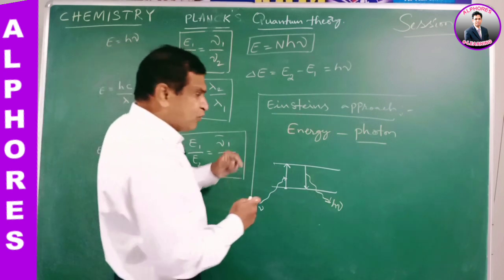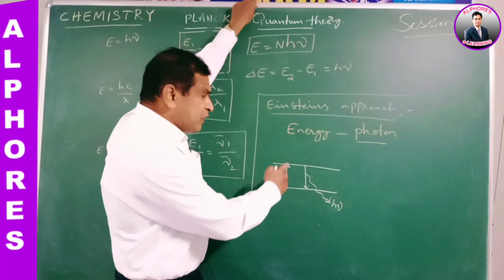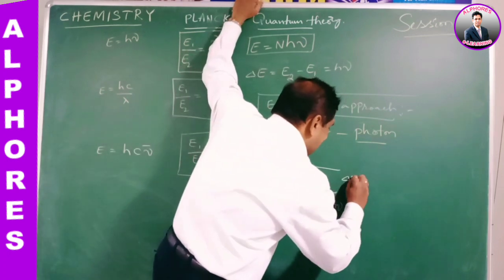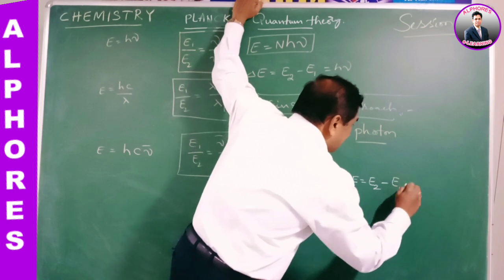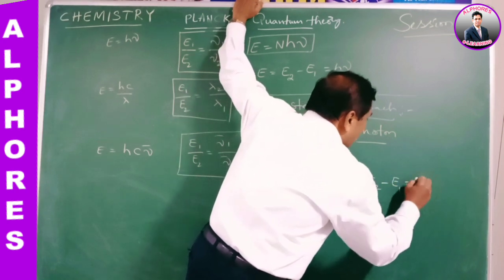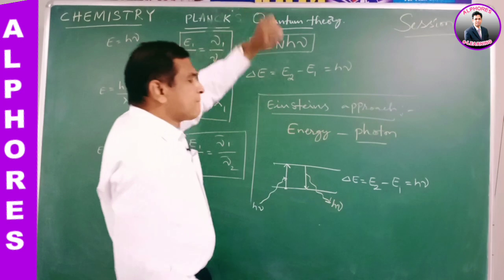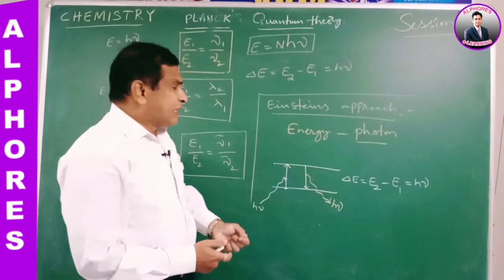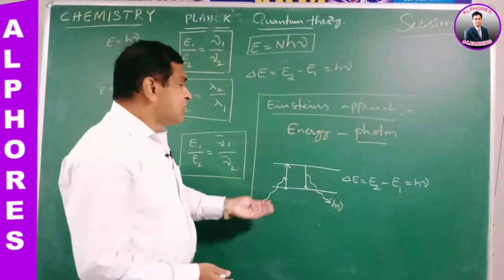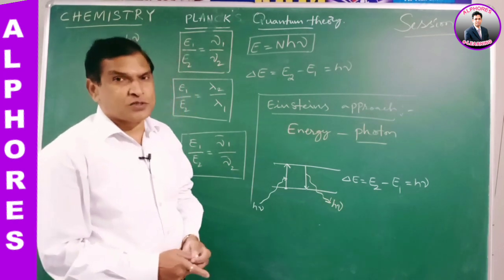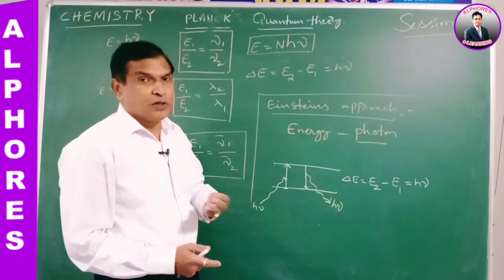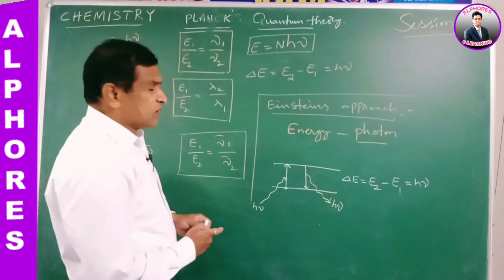Therefore the electron transition between two energy levels, that is delta E, is equal to E2 minus E1, that is equal to the photon energy, h nu. Absorption energy and emission energy always take place in the form of photons: 1 photon, 2 photons, 3 photons, like that. It cannot be fractional.